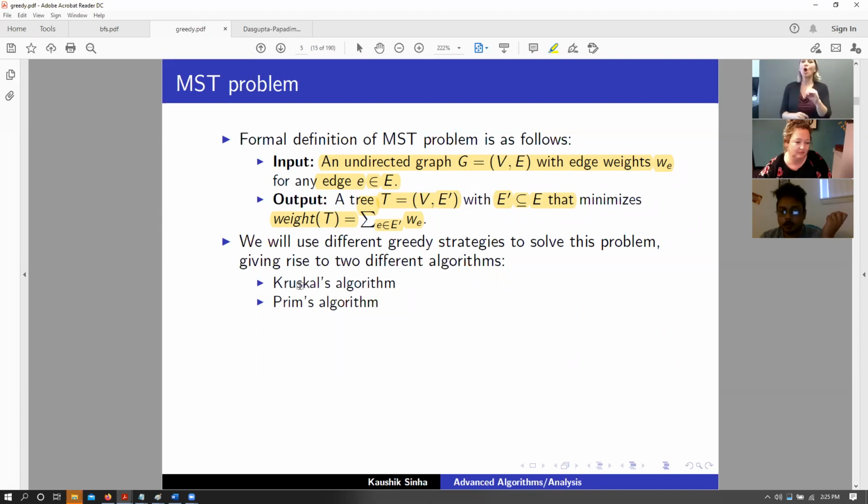So in a sense, we have two particular algorithms that can be used to solve this problem. The first one that we are going to discuss today is Kruskal's algorithm. The next one is Prim's algorithm.